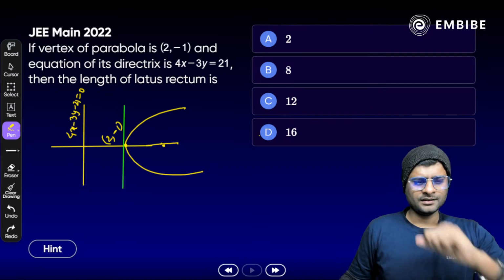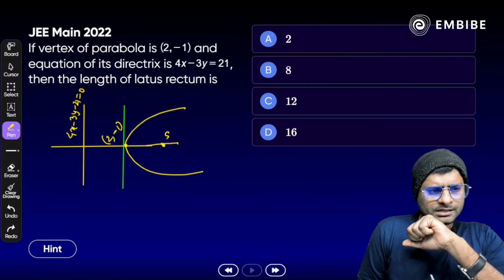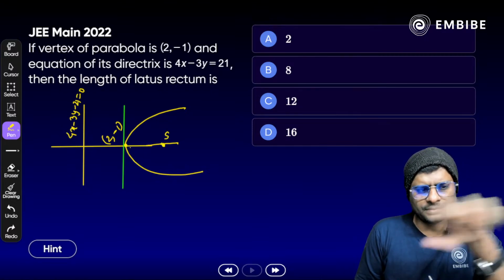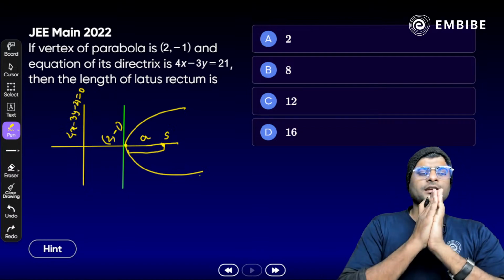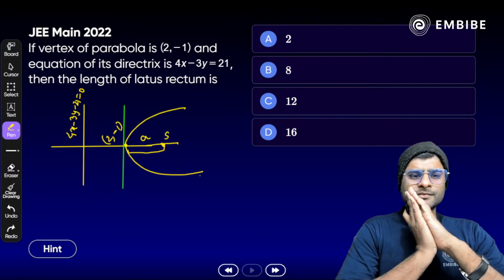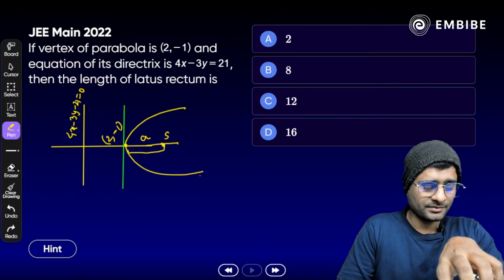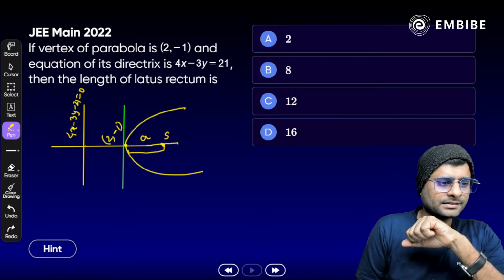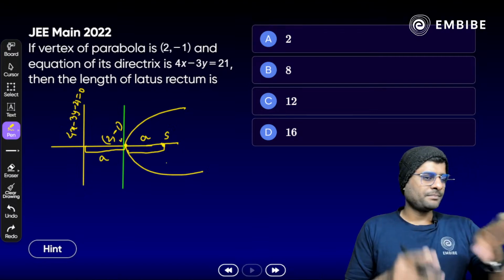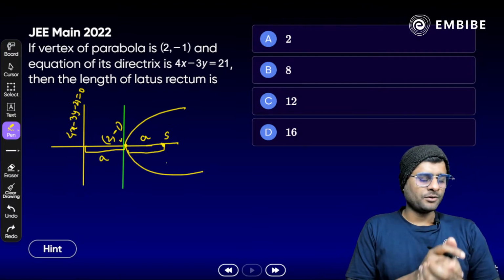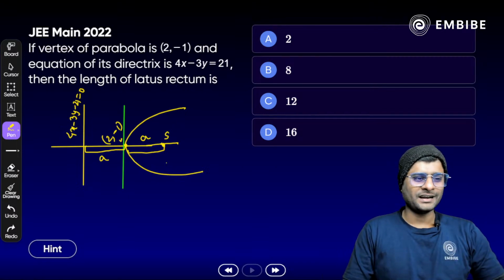All right. So if you pay attention here, your focus is situated, this is okay, from the vertex to the focus the distance is a here. What do you call it? a. Okay, the distance is a here. If you get a, yes, even from the directrix to the vertex, it is also known as a here. So if you find a, just take 4 times it, you will get the length of latus rectum here.